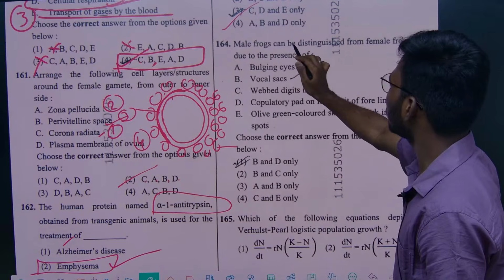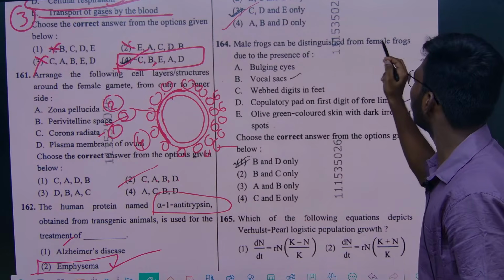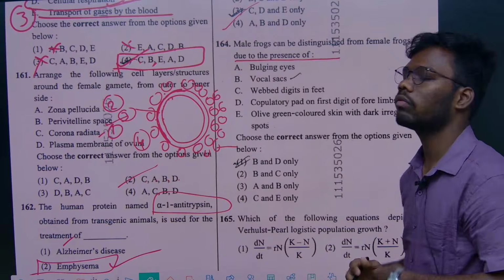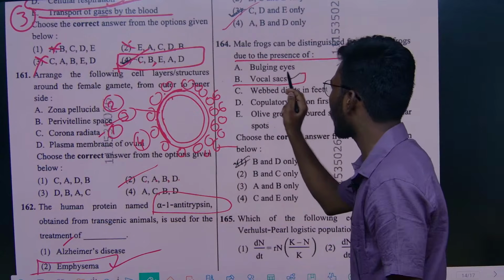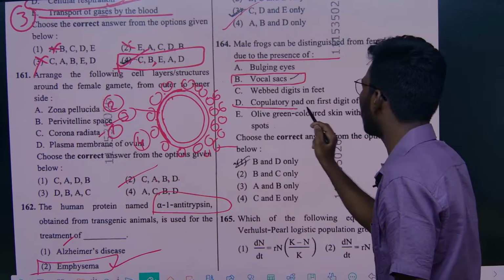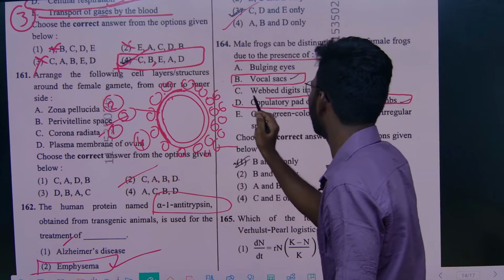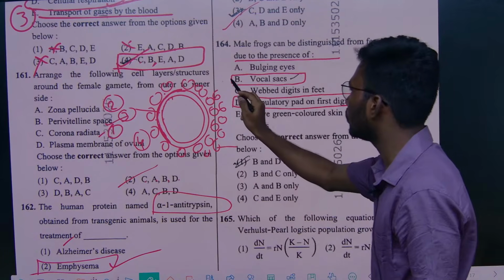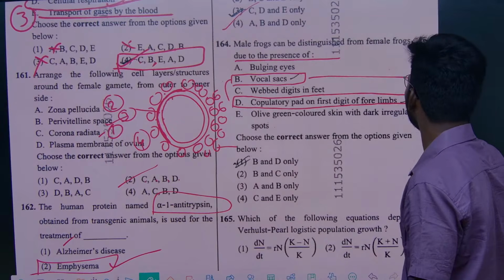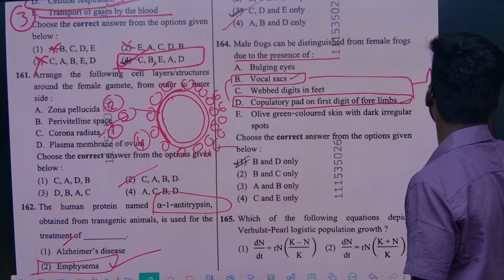So male frogs can be distinguished from the female frogs due to the presence of what? Due to the presence of vocal sacs and copulatory pads on the first digits of the forelimbs. So these two are the key characters of male frog.